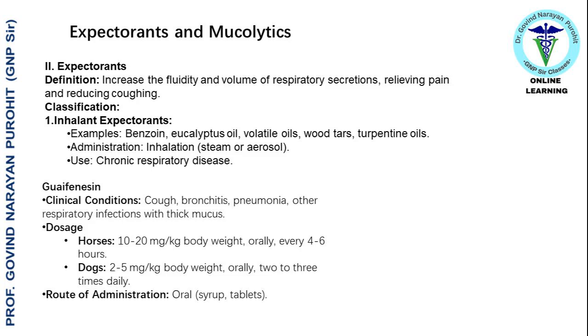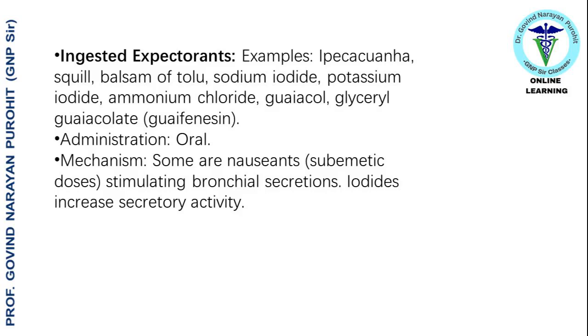Dosage: horses, 10-20 mg per kilogram body weight, orally, every 4-6 hours. Dogs, 2-5 mg per kilogram body weight, orally, 2 to 3 times daily. Route of administration: oral, syrup, tablets. The ingested expectorants. Examples: ipecacuanha, squill, balsam of tolu, sodium iodide, potassium iodide, ammonium chloride, guaiacol, glycerol guaiacolate, guaifenesin. Administration: oral. Mechanism: some are nauseants, subemetic doses, stimulating bronchial secretions.